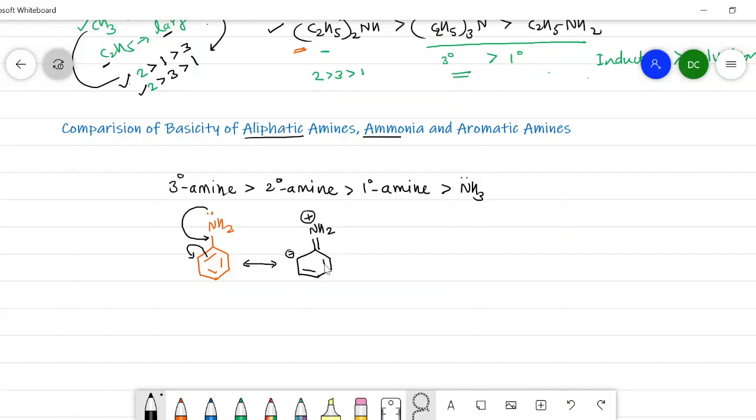The remaining double bonds are as they are. Then this negative charge shifts the electron here, and there is also a shift of pi electrons on the carbon, and we get another resonating structure where the negative charge comes here, the double bond is present like this, and a positive charge.